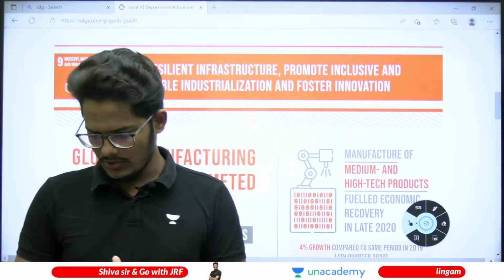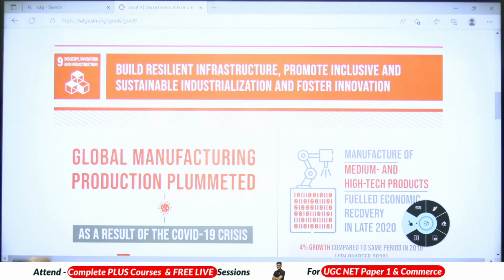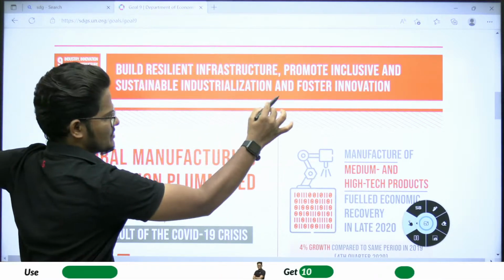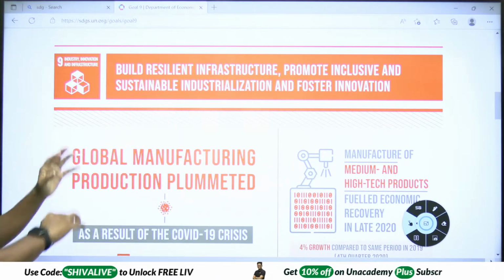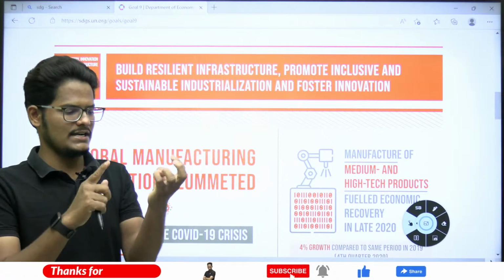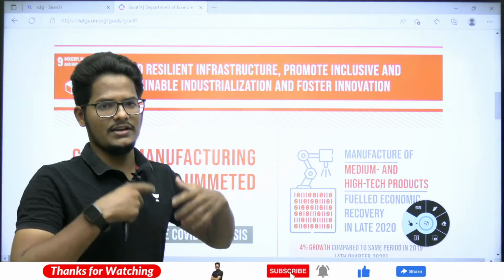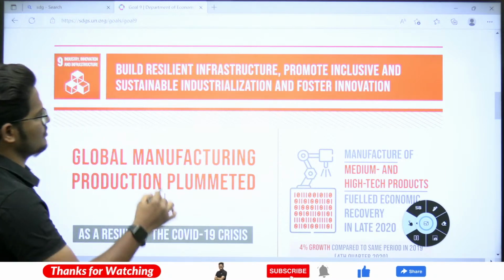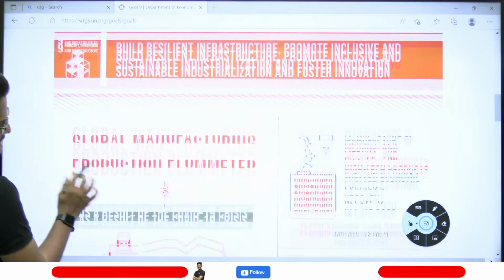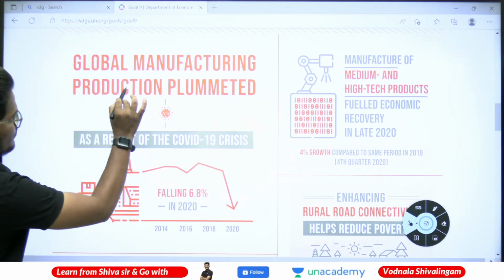Eight goals done. Now we are going into the 9th goal. Let's look into it. Build a resilient infrastructure and promote inclusive as well as sustainable industrialization and foster innovation. The main promotion is that research and development has to be done and infrastructure needs to be developed. Everybody should be using the developments. That is goal number 9.